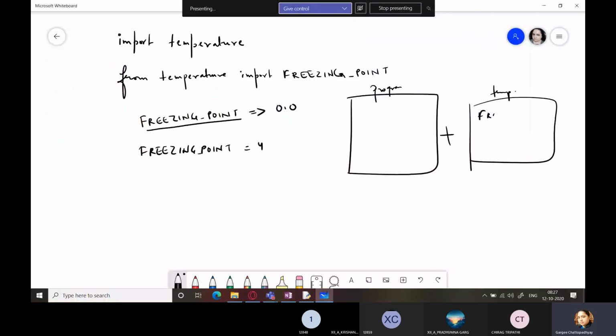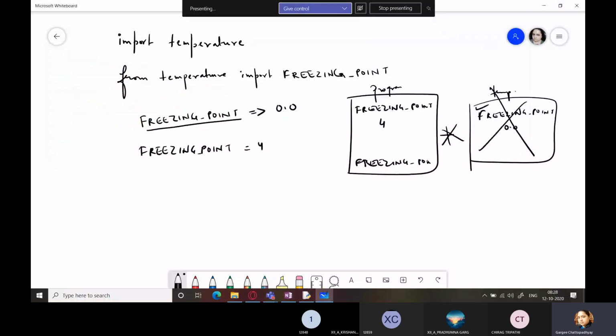So here we have a freezing point which has the value 0.0, and we have a freezing point over here which has the value 4. I gave the value 4. Now you can refer to this freezing point without using this temperature namespace. Why? Because it is a part of it. So now this is a part of your program, so it will not be written like this. It will be written like this.